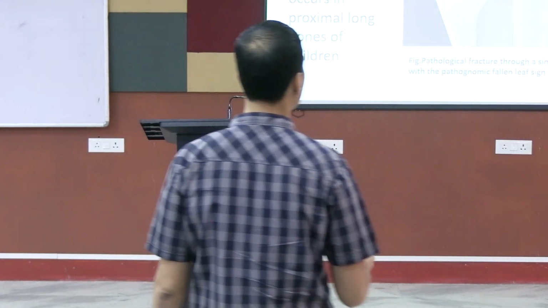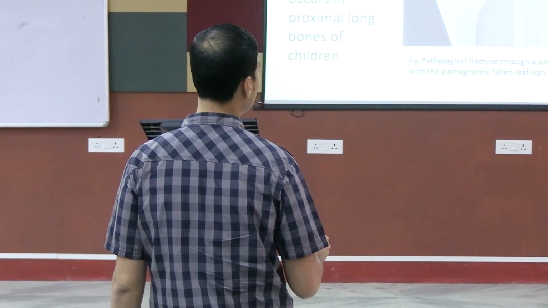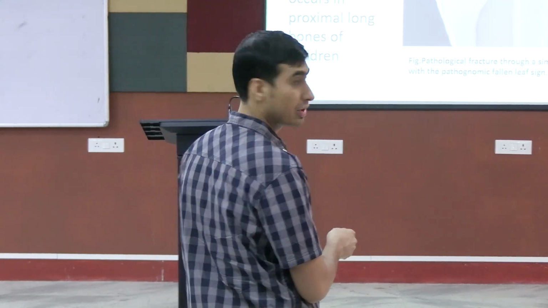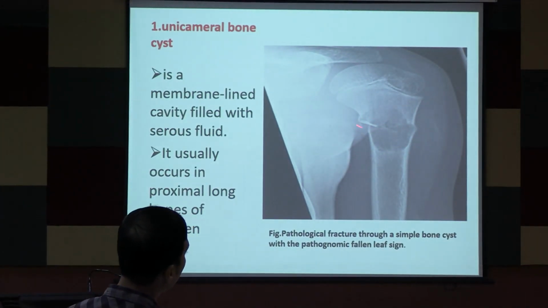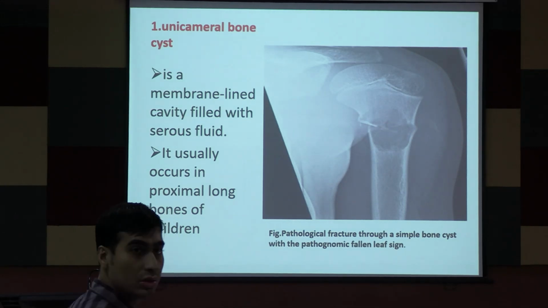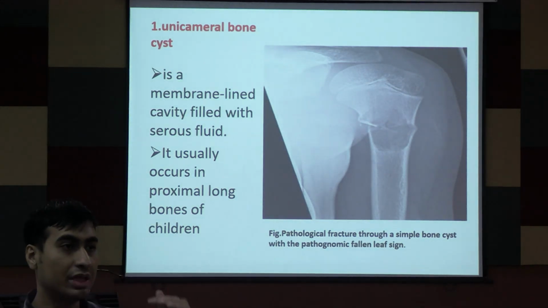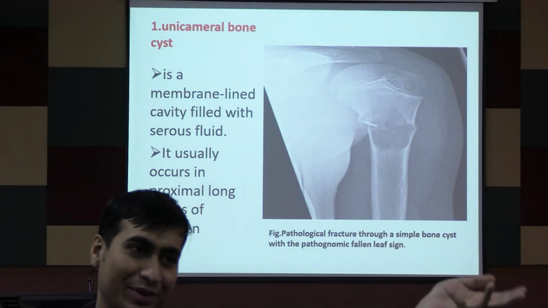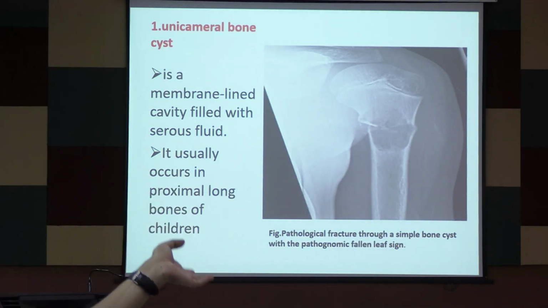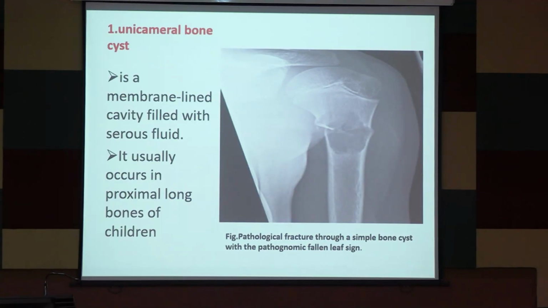See, this is how it looks. Can you see the big cavity? This is a proximal humerus, shoulder joint, okay? So this is the big cavity, and can you see this one long flake of bone? How does it look? It looks like a leaf from a tree. I know it doesn't look like that, but you have to imagine it. You have to agree with me that that is a leaf, because that is how we were taught.